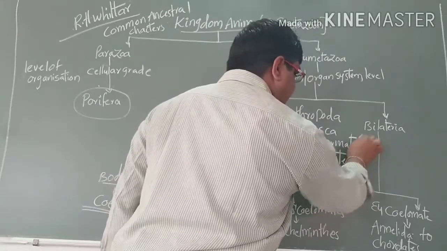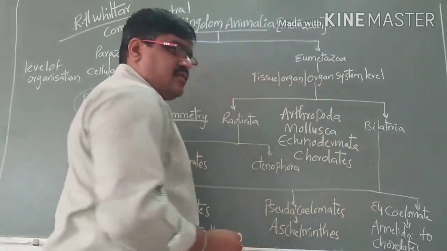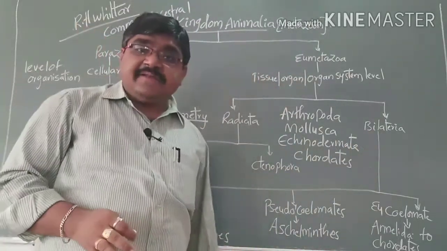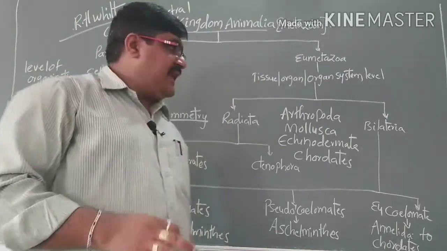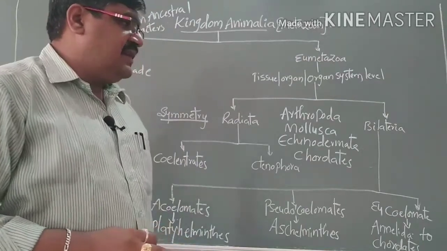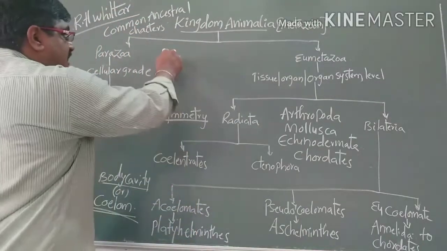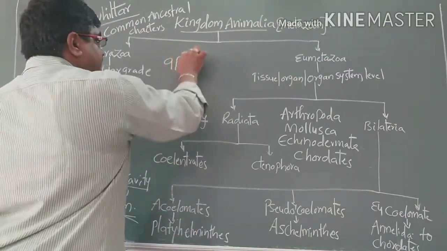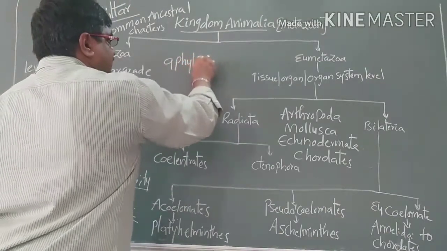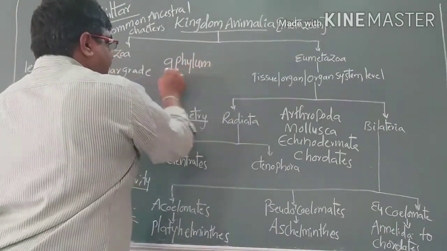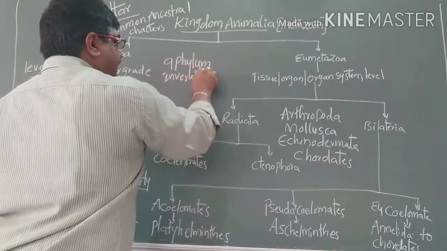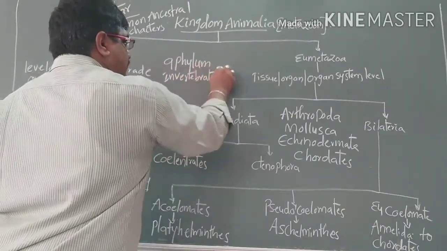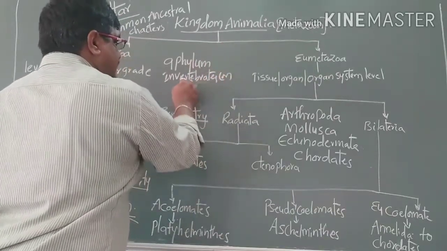These nine phyla that are present, we can call invertebrates or non-chordates.